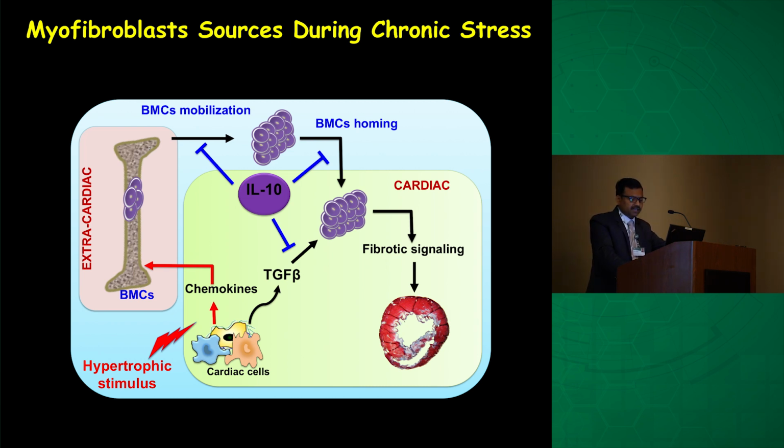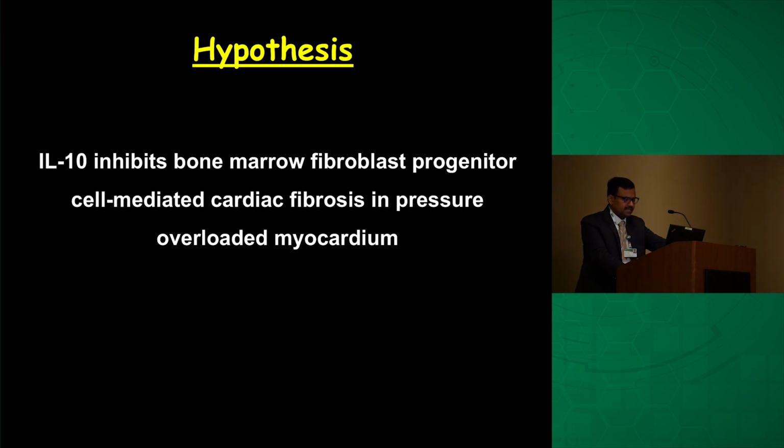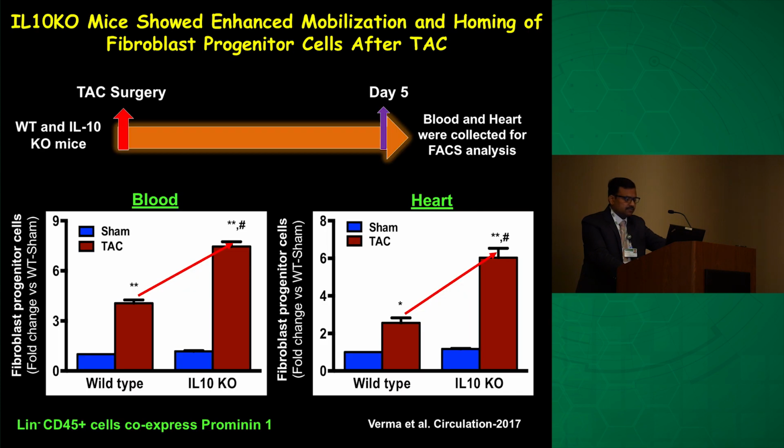And we are thinking that IL-10 either inhibits their mobilization into the myocardium or at least inhibits their activation to participate in this process. So our initial hypothesis was that IL-10 inhibits bone marrow fibroblast progenitor cell-mediated cardiac fibrosis in pressure-overloaded myocardium. As a proof-of-concept experiment, we took wild-type and IL-10 knockout mice. We induced pressure overload in these mice by transaortic constriction surgery.